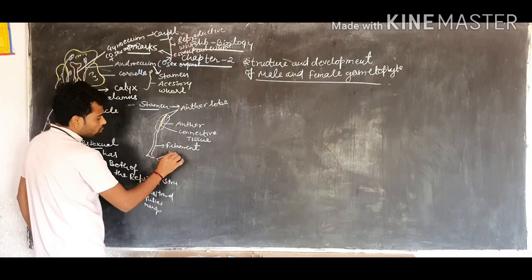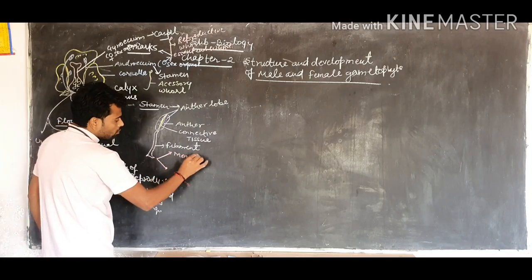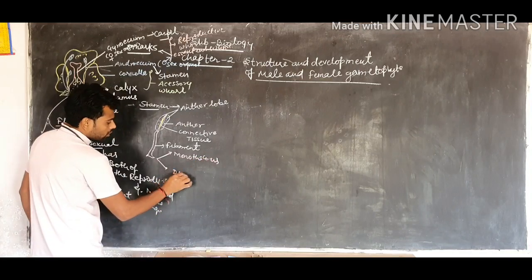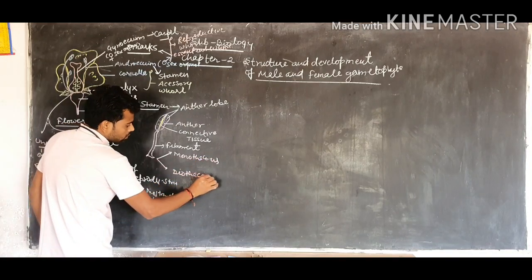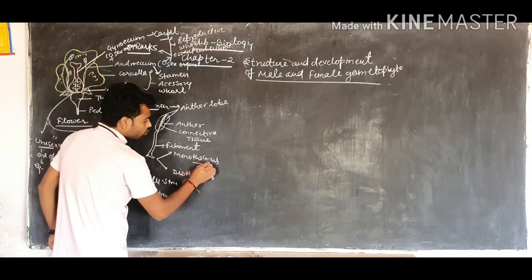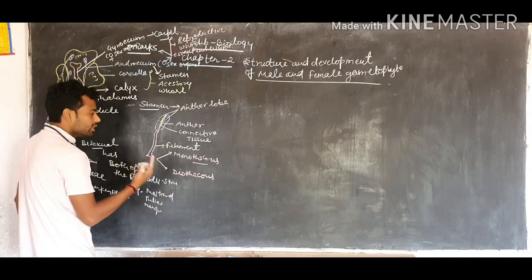One is called monothecous, and the second is called dithecous. What do you mean by these terms? Monothecous: mono means only one, a single.